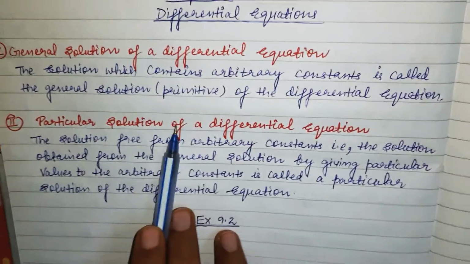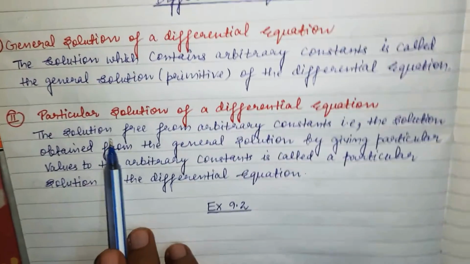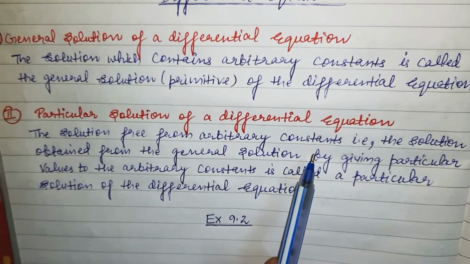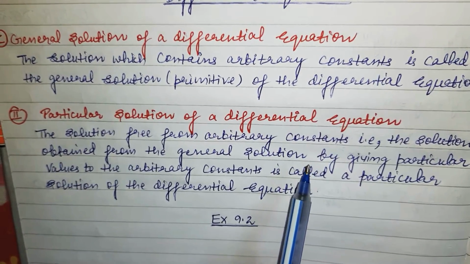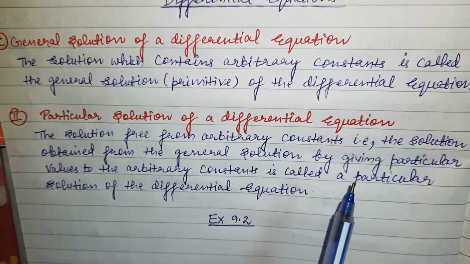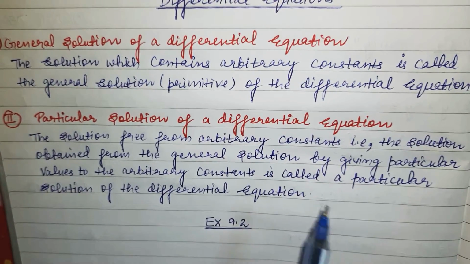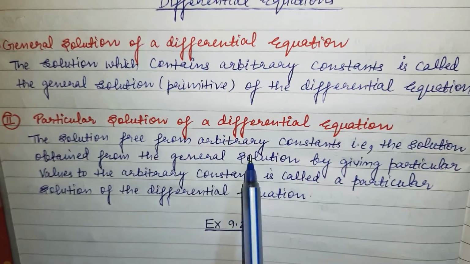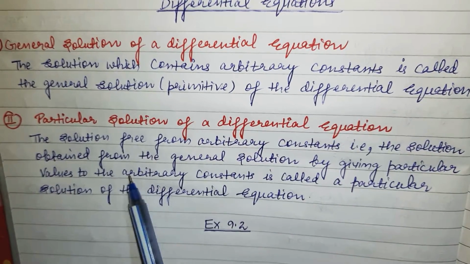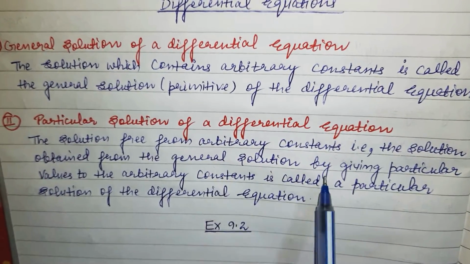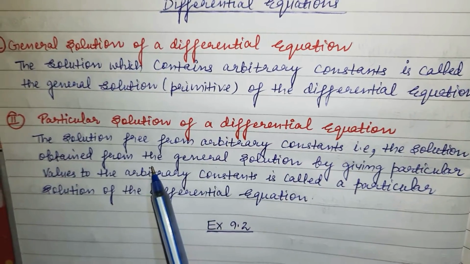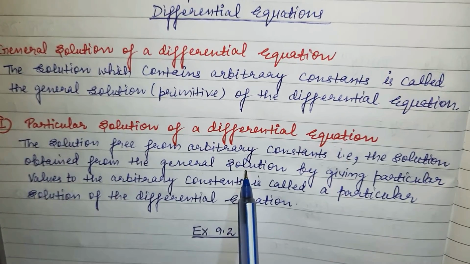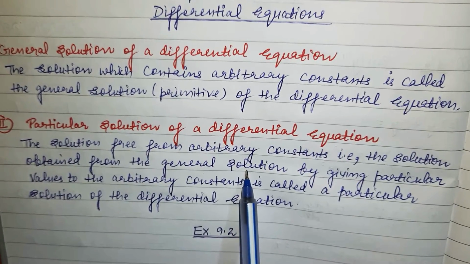What do you mean by particular solution of a differential equation? The solution free from arbitrary constants. Whenever I am solving, if I give particular values to the constant terms after evaluating, then the constant terms will be replaced with some values. So the particular solution is obtained from the general solution by giving particular values. Firstly, let's suppose you have calculated the general solution. In the general solution, you will always have the constant terms.